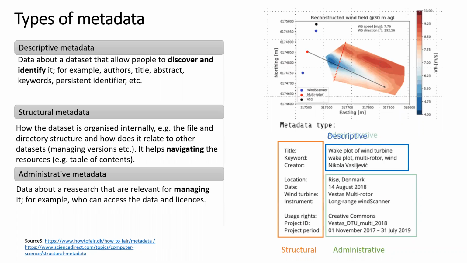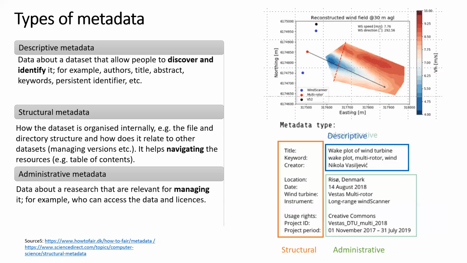I've been dividing metadata into 3 different types. Sometimes you can see it divided even more broadly, into 6 different types, but I think this is quite a common way of dividing metadata into 3 types. So first there is descriptive metadata, and that is all about discovering and identifying datasets. This metadata tells things like who the authors are, title, abstract, keywords, persistent identifier, basically this basic information about the dataset. Then there is structural metadata, and that is for navigating purposes.